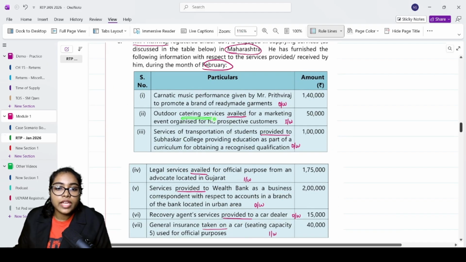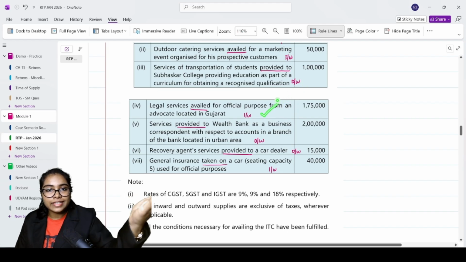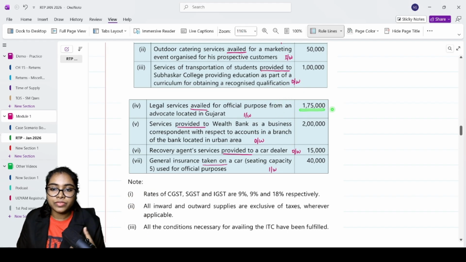We already said outdoor catering services is blocked. Legal services availed. I can take ITC, correct? I can take ITC for this. Even if I have to pay RCM in cash, I can take the ITC. There is nothing blocked here. So for 1,75,000, I will take the ITC. What is the last one?